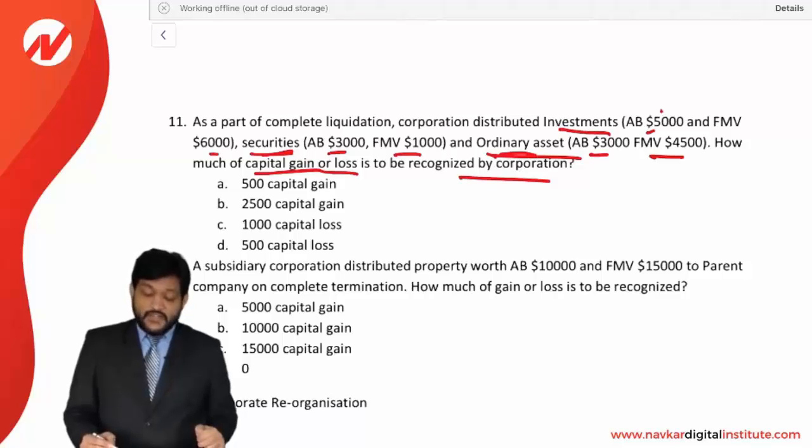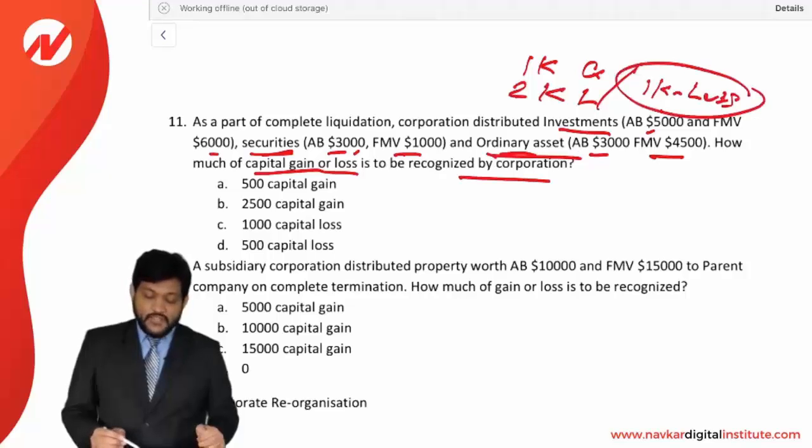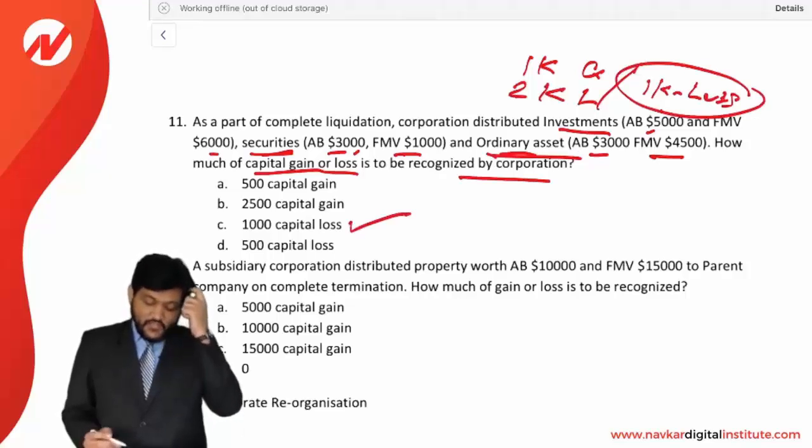On the investment, AB is 5,000 and FMV 6,000, so there is a gain of 1,000. And on the securities, AB 3,000 and FMV 1,000, so there is a loss of 2,000. So finally, the net will be considered a 1,000 loss. 1,000 will be a capital loss. Answer is option C.